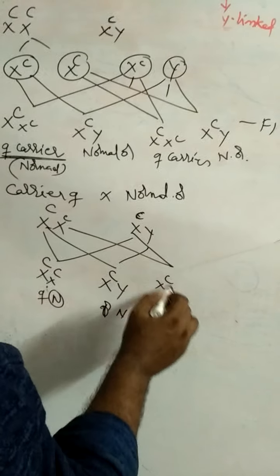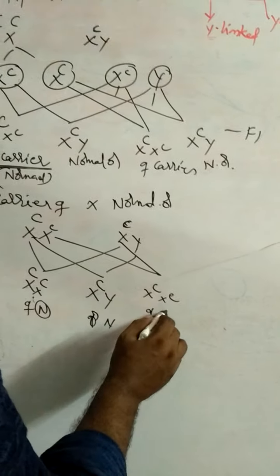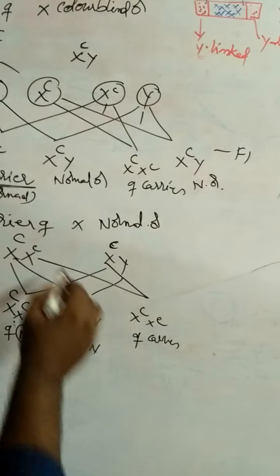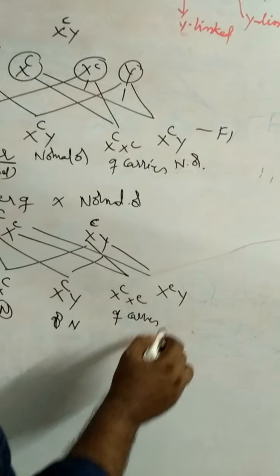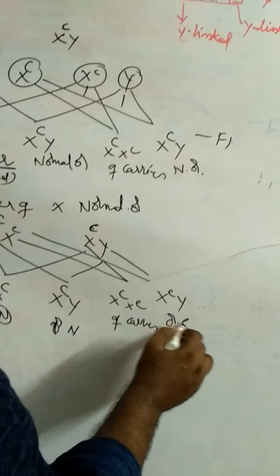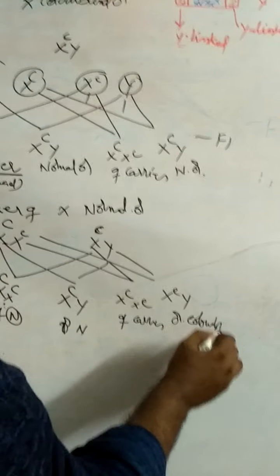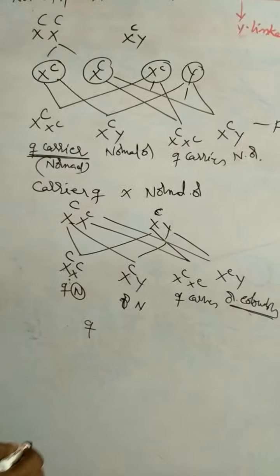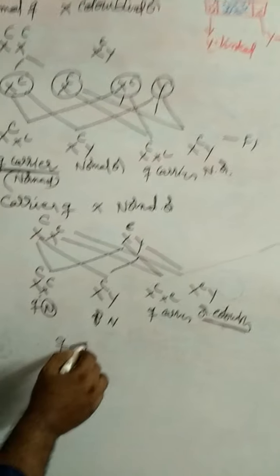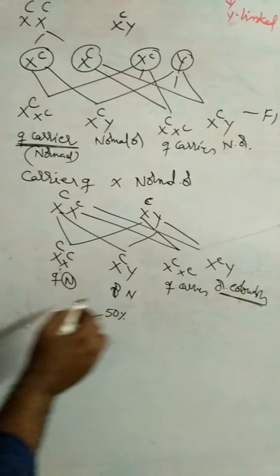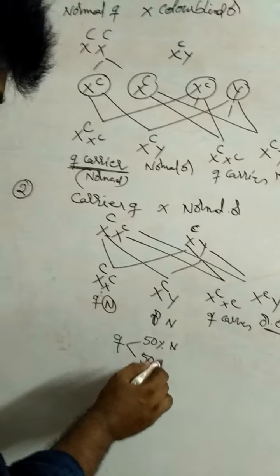And second, X power capital C and X power small c. Female carrier. And last one, X power small c and Y. Male affected. That means colorblind male. So in this case, females are 50% normal and 50% carrier.